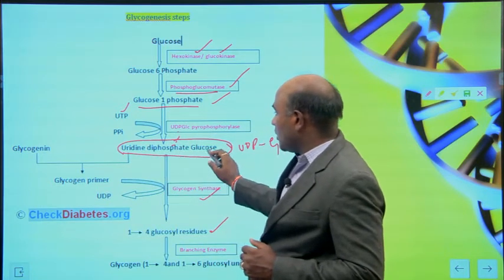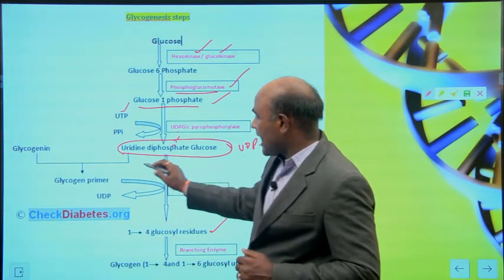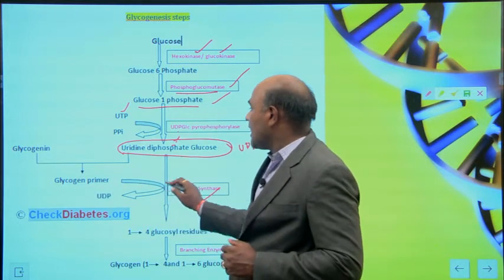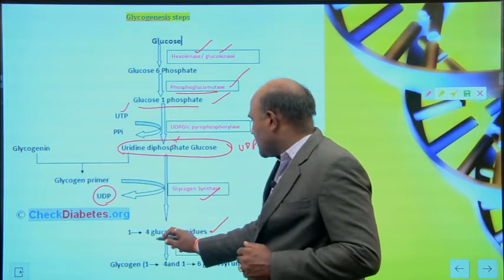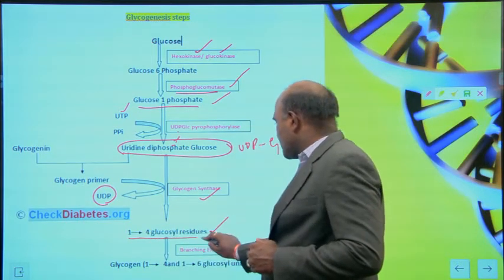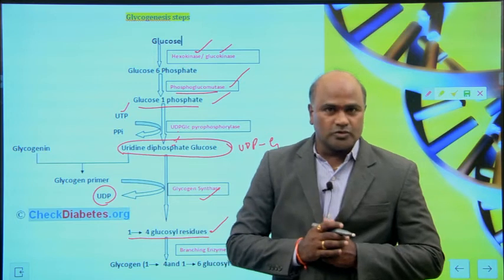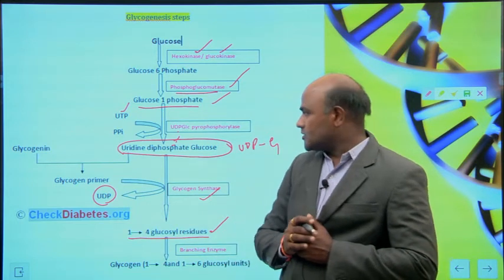Uridine diphosphate glucose reacts with glycogen primers and produces UDP, and then you can get 1,4 glucosyl residues.